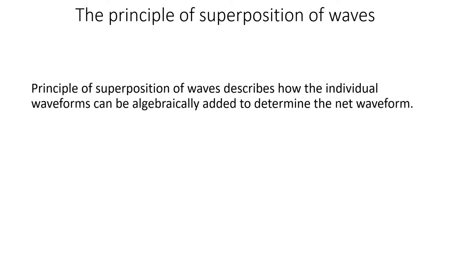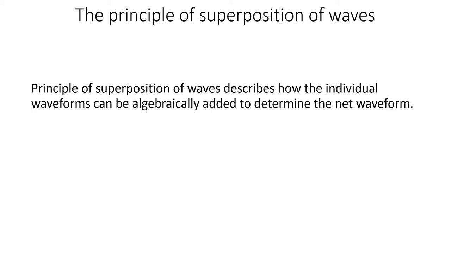This principle of superposition of waves describes how the individual waveforms can be algebraically added to determine the net waveform. So what does it say? It says that if many waves are traveling simultaneously through a point, how do we get the resultant wave?